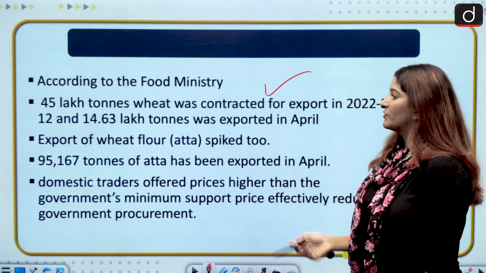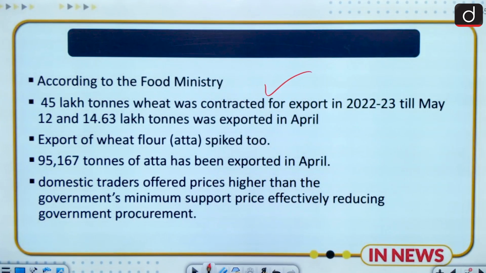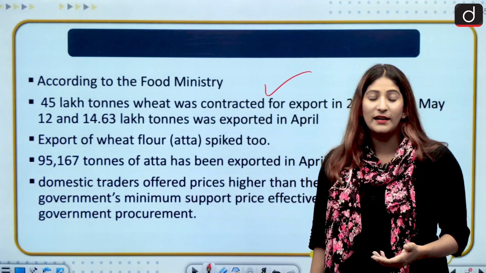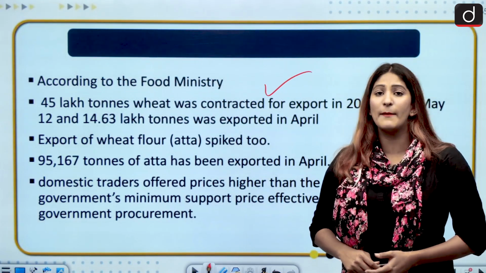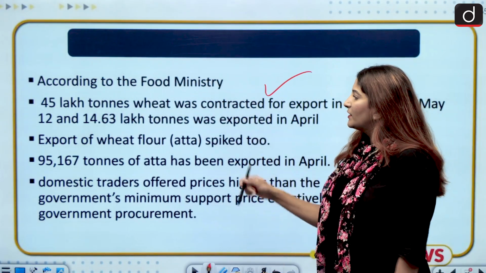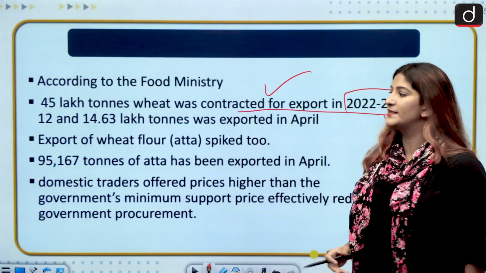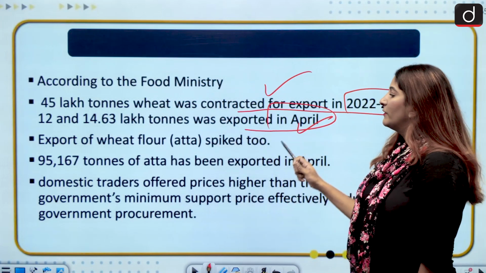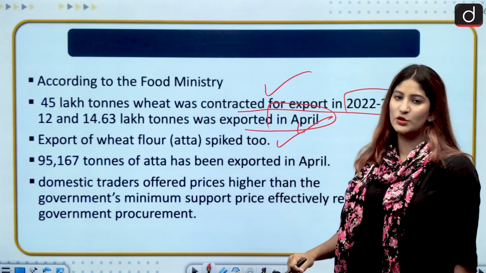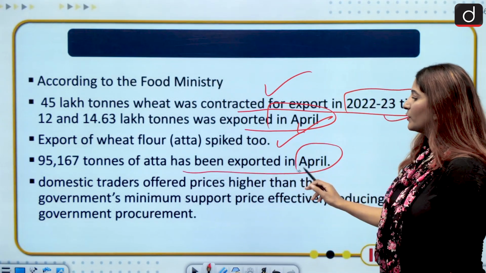Now, according to the Food Ministry, again data, no need to remember, just the important ones. 45 lakh tons of wheat was contracted. Now, the government also has to export wheat, right? Because India at this point of time is very important on the map of wheat production. So, 45 lakh tons of wheat was contracted for export in 2022-23 till May 12, and 14.63 lakh tons was exported in April. Not only wheat, but wheat flour export, that is atta, also spiked. 95,167 tons of atta has already been exported in April.